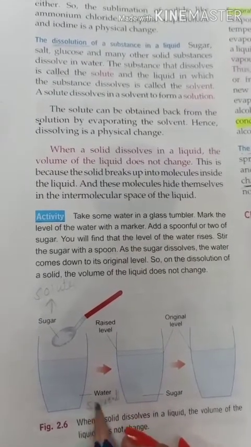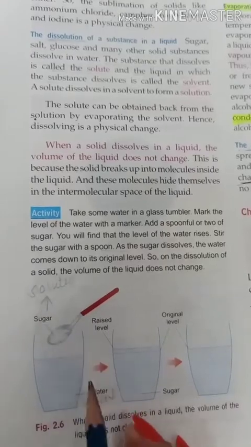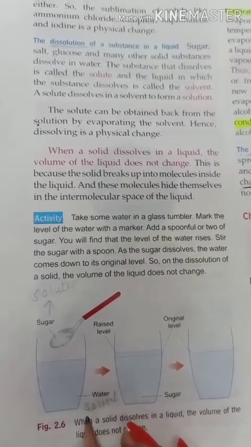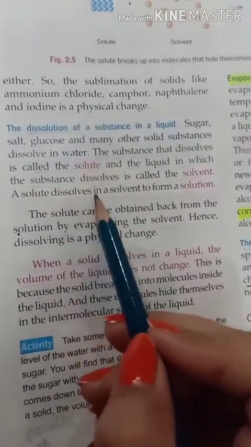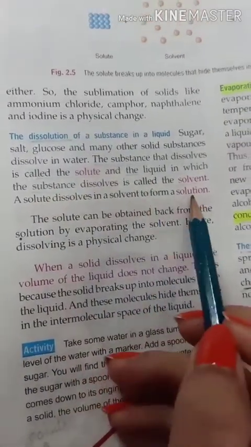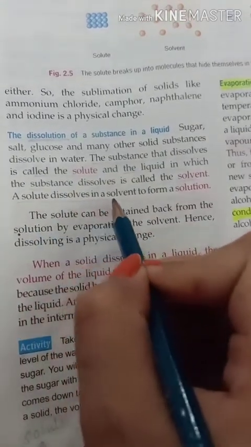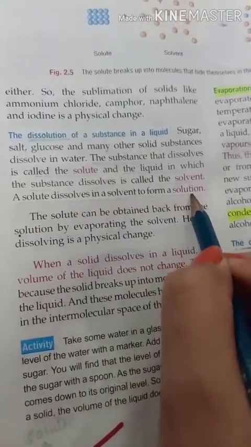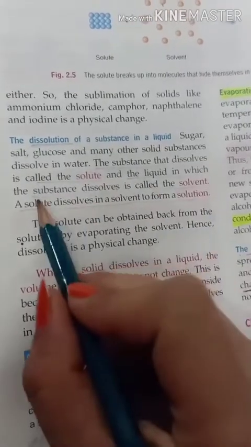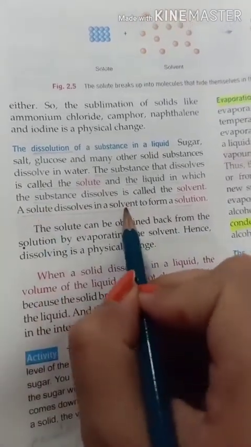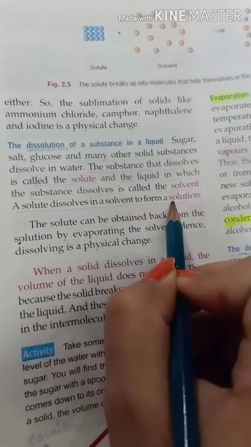What is solution? A mixture of solute and solvent is known as solution, or we can say a solute dissolves in a solvent to form a solution. What is solution? A solute dissolves in a solvent to form a solution, or we can say a mixture of solute and solvent is known as solution.